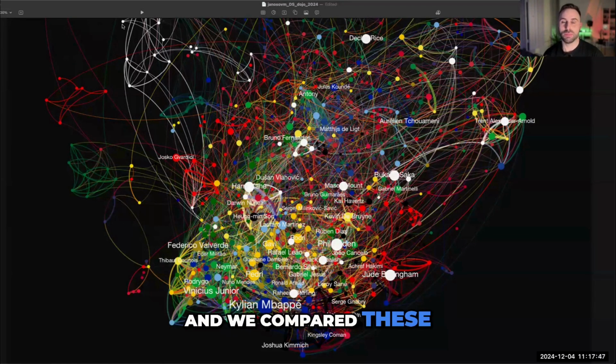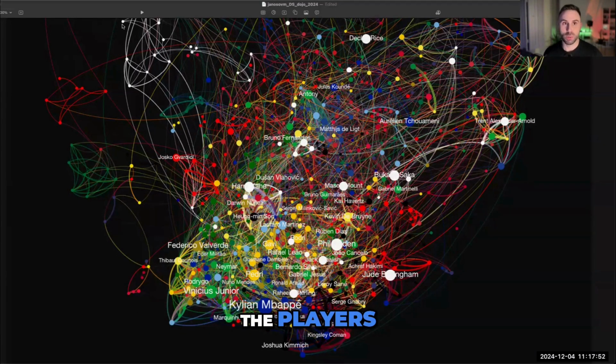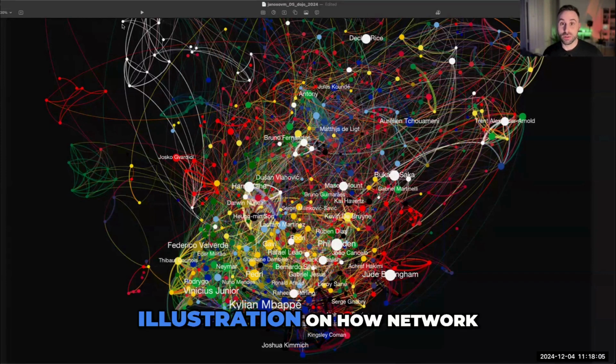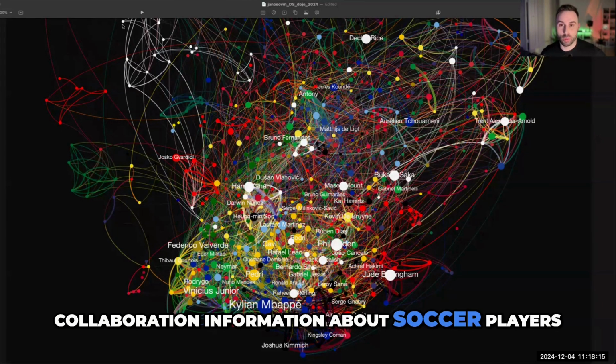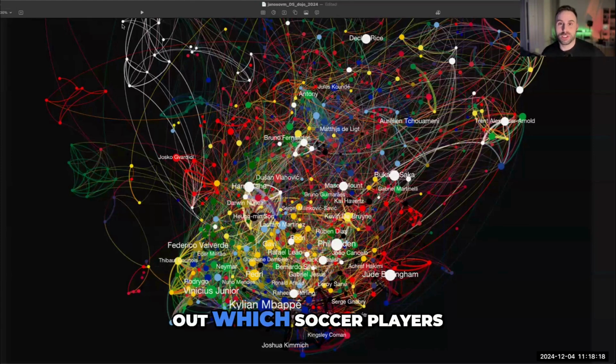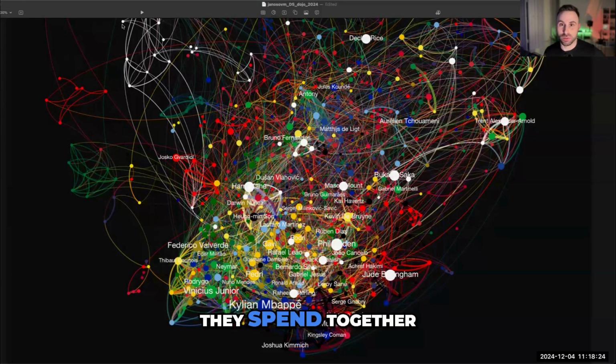And we compared these basic statistical descriptors to the network properties of the players. But then again, these are soccer players, athletes. So how can we talk about their network properties? And that's where the first tricky part came, and also a nice illustration of how network science usually works on a daily basis. We had to figure out a way to collect collaboration information about soccer players. We had to figure out which soccer players played together, which supposedly is proportional to how much time they spent together, how likely they were to influence each other, how likely they were to learn from each other.